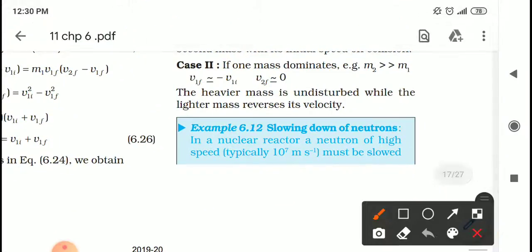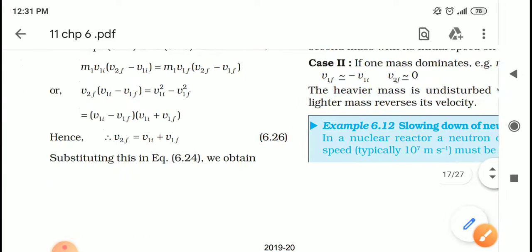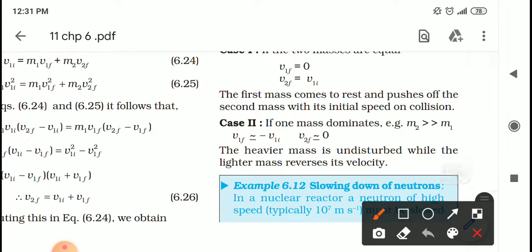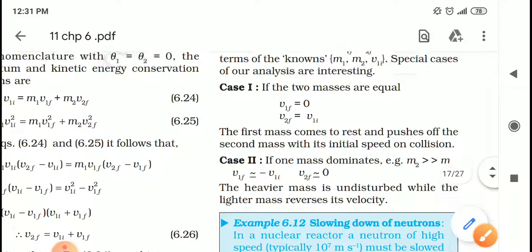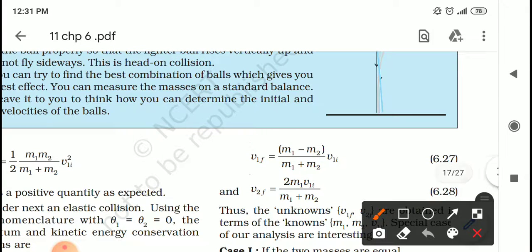The velocity of the first object after collision is equal to the negative of the velocity of the first object before collision, and the velocity of the second object after collision still remains 0, because in this equation, student, you have to ignore m1 because m2 is very large as compared to m1.